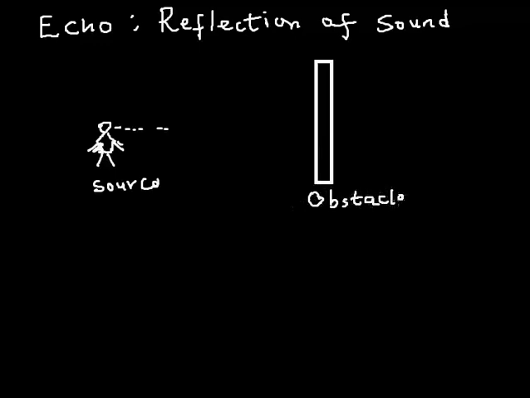Here comes a wall. So now this sound, as it reaches this wall, it reflects.